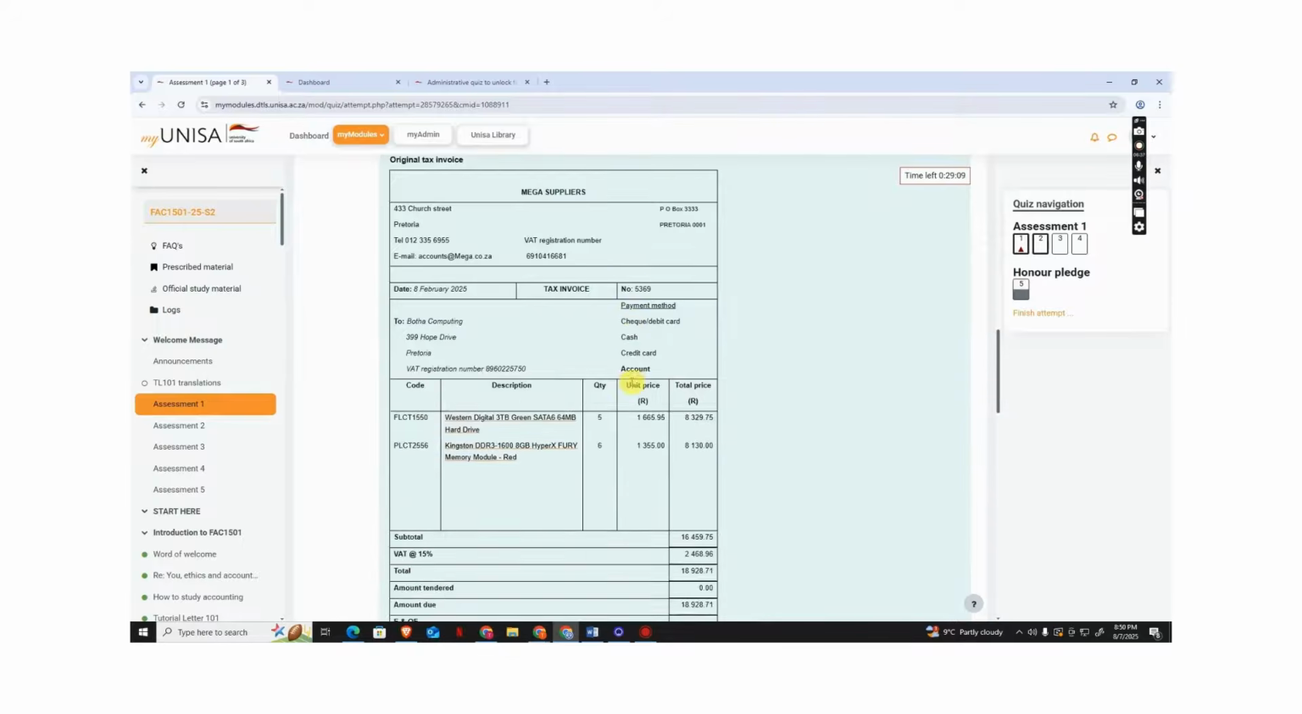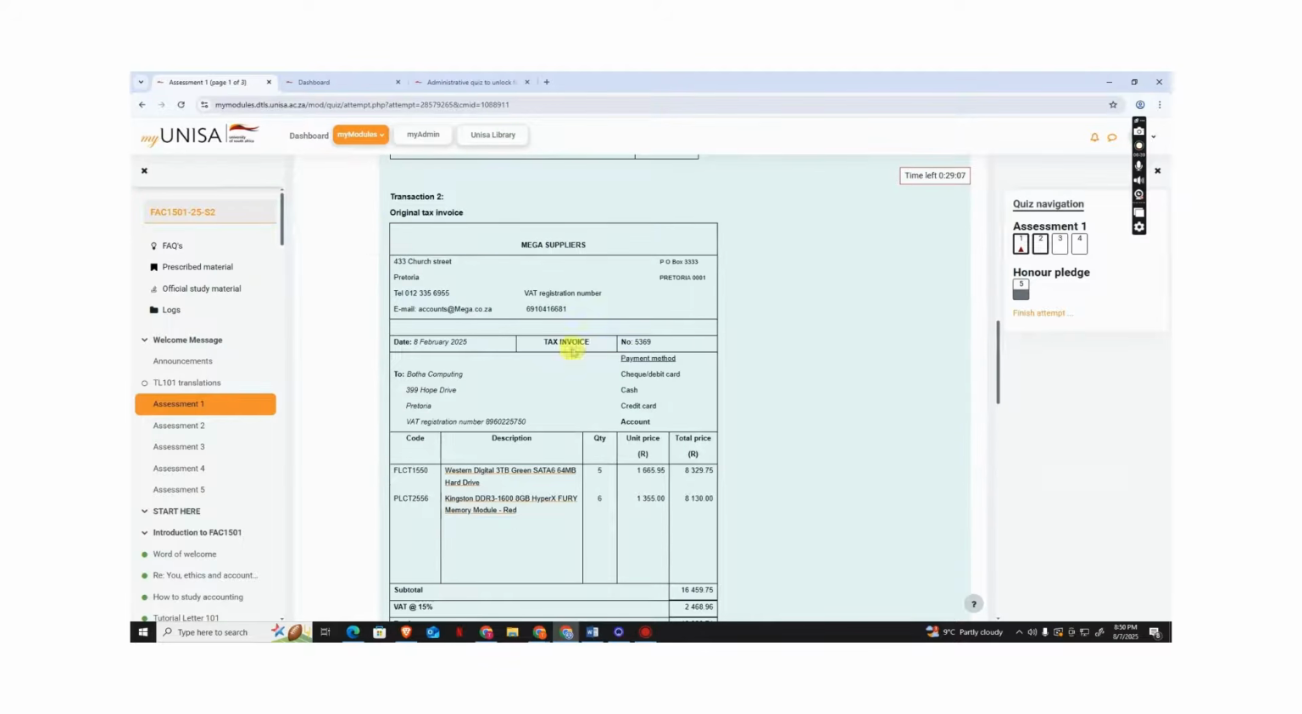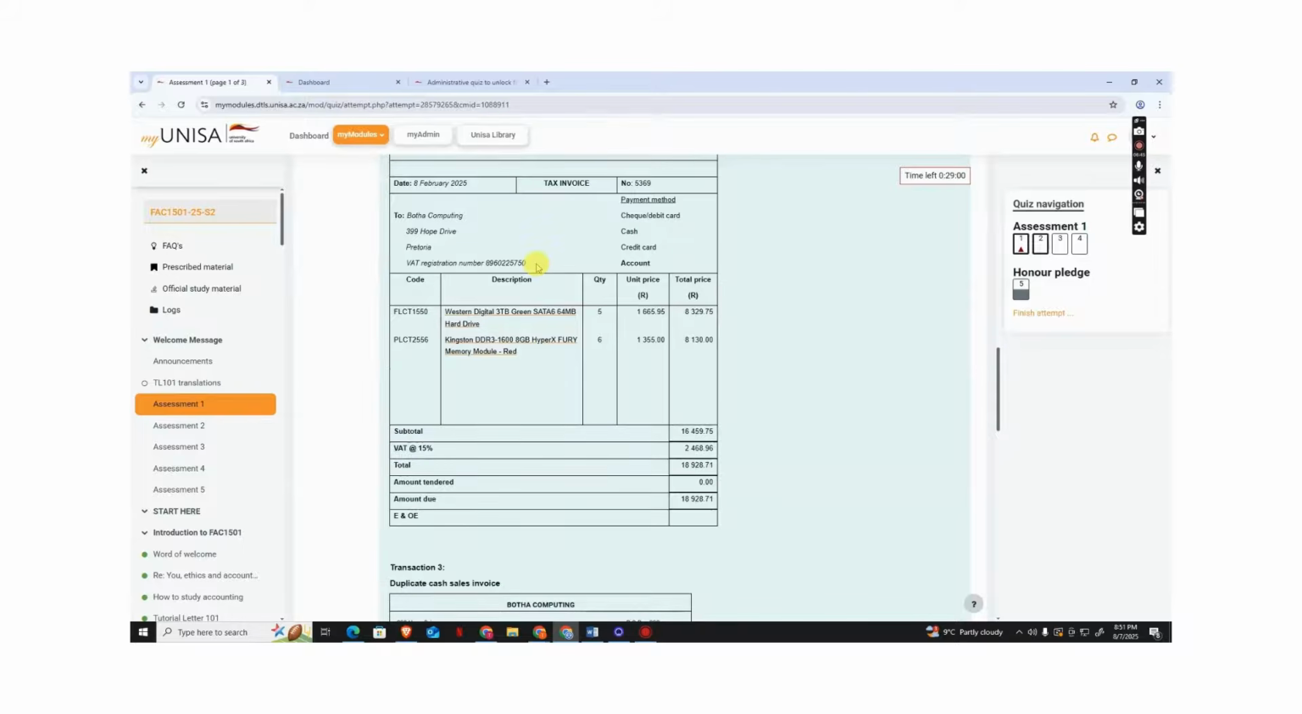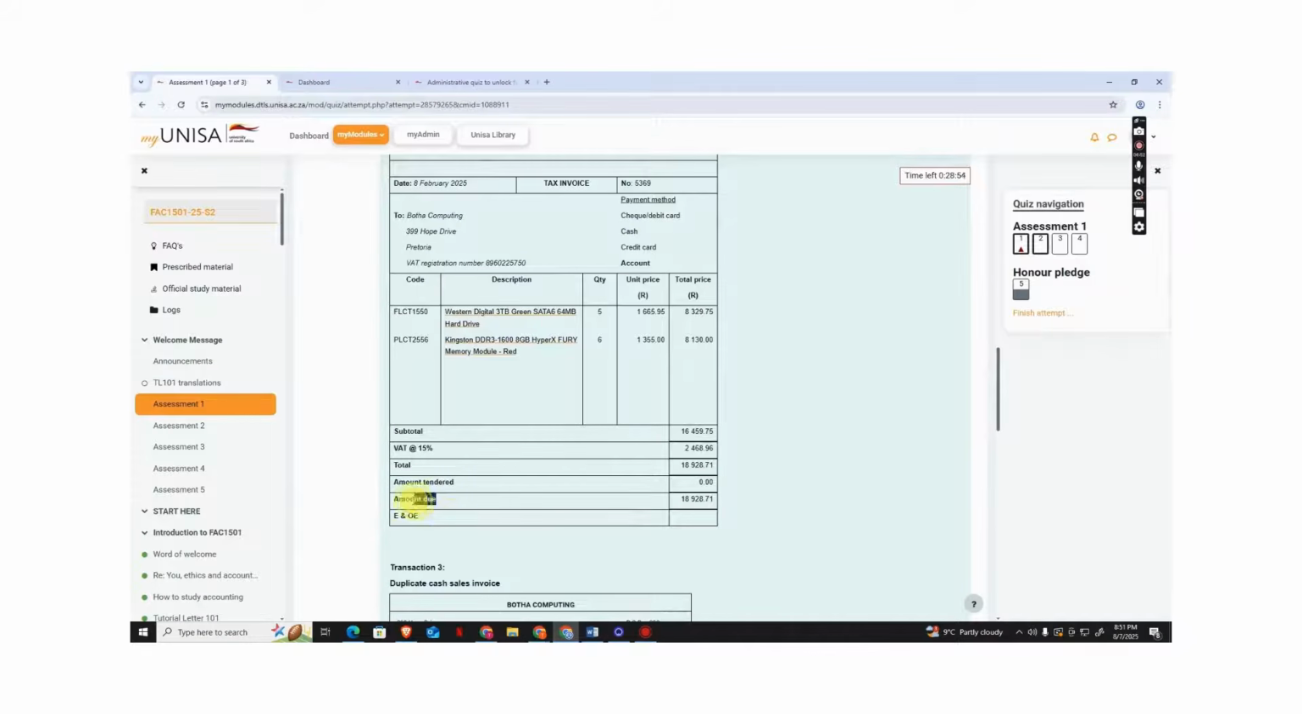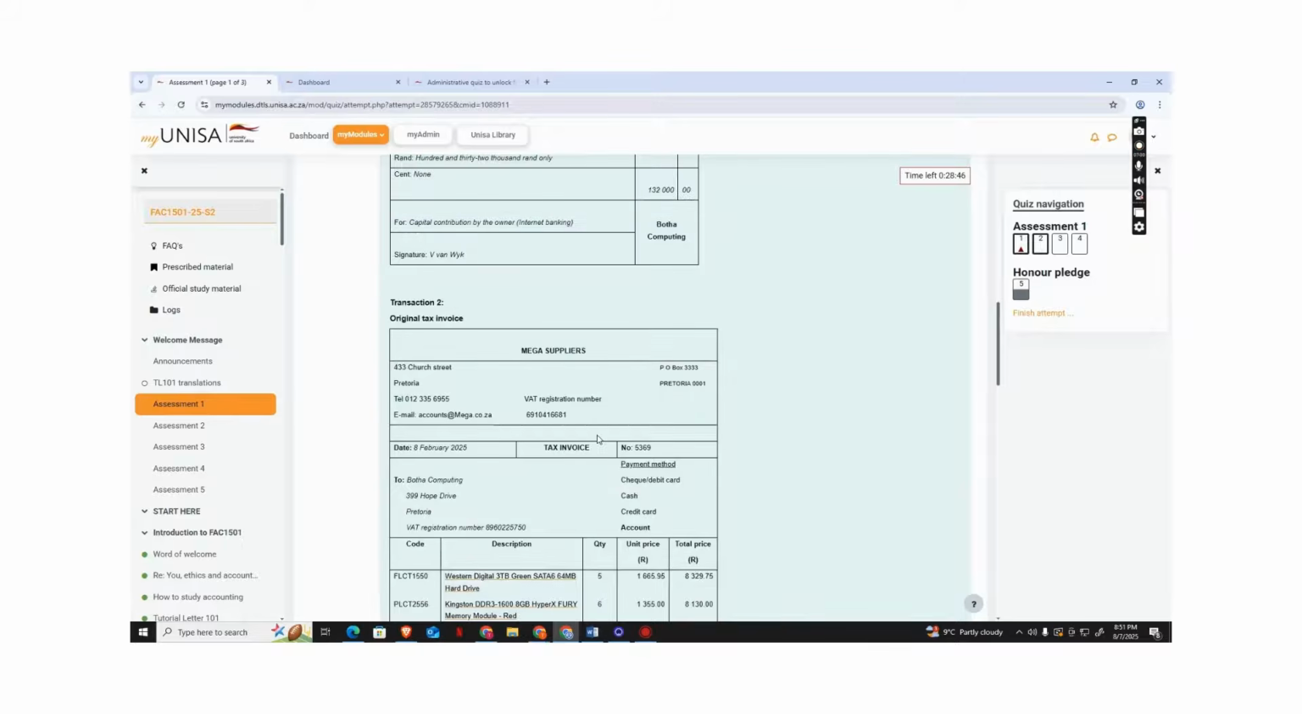Then transaction 2, an original tax invoice. As you can see, these are our suppliers. We took something from the suppliers and we owe them because it says amount due. We didn't pay the full amount. So this is the amount due, and this is the amount that we need to copy down. What did it say?